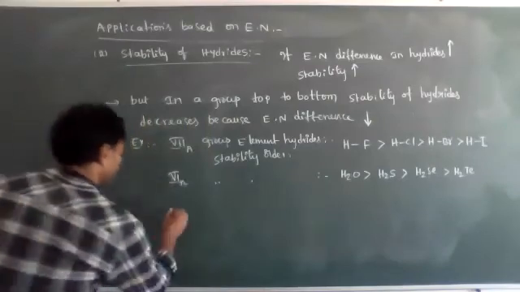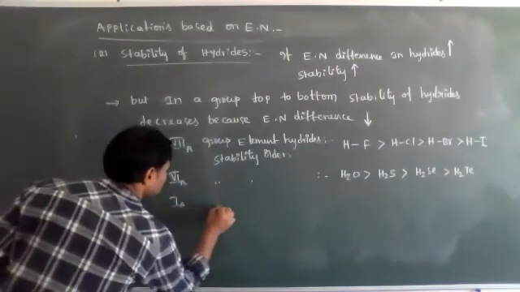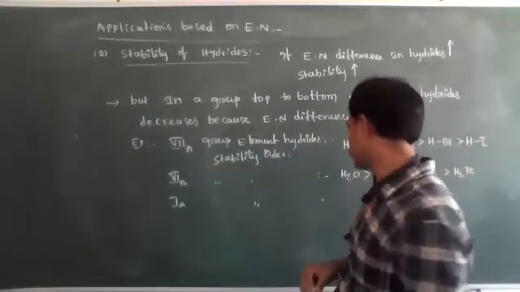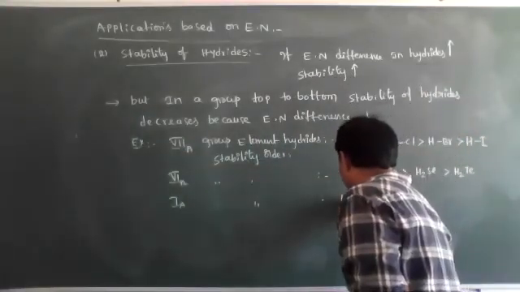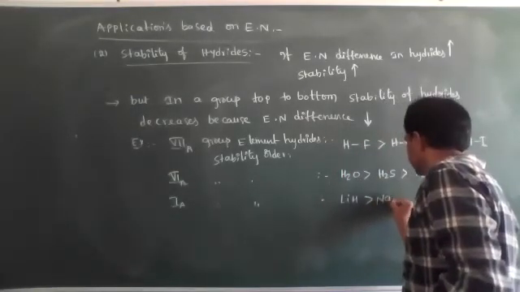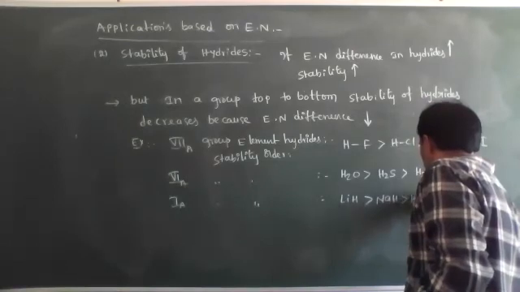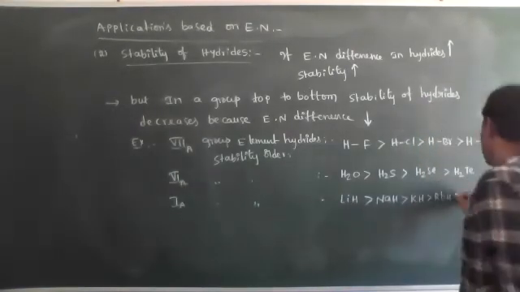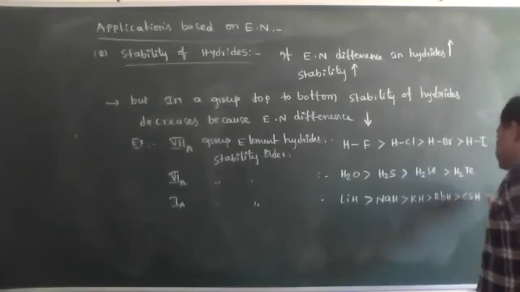The same way, first A group element hydrides. What are the first A group element hydrides? Lithium hydride, LiH, sodium hydride, up to cesium hydride.